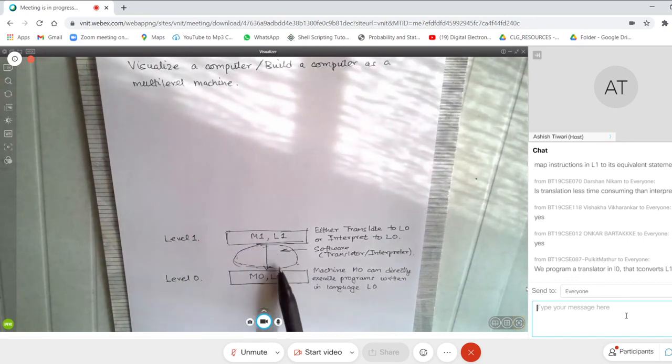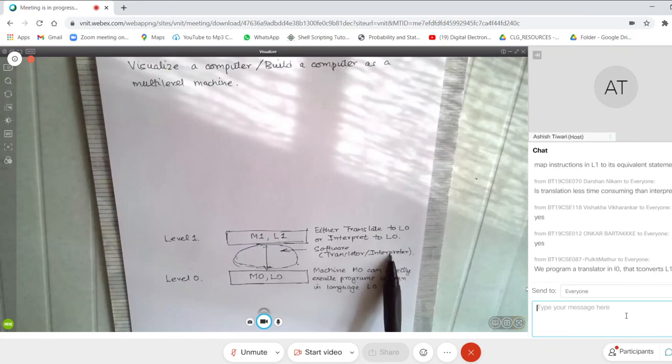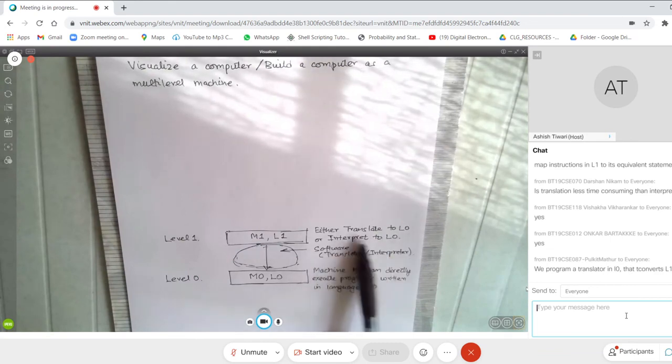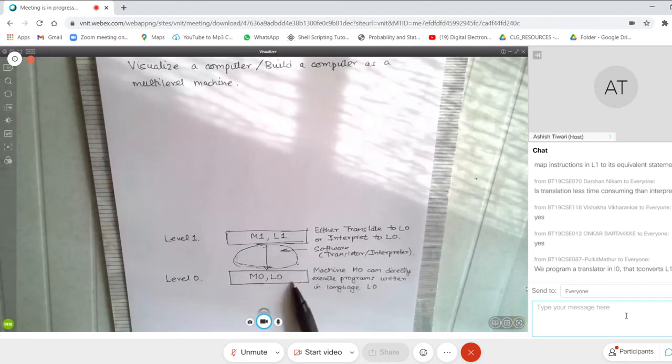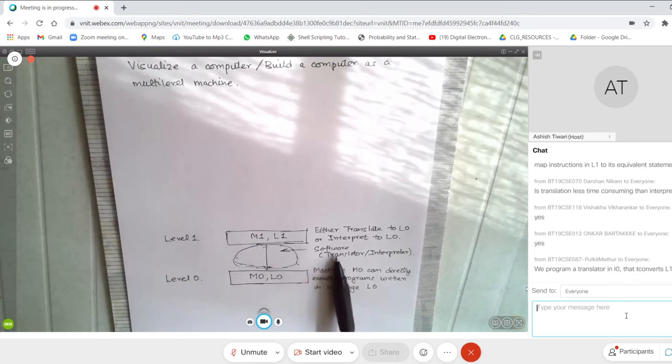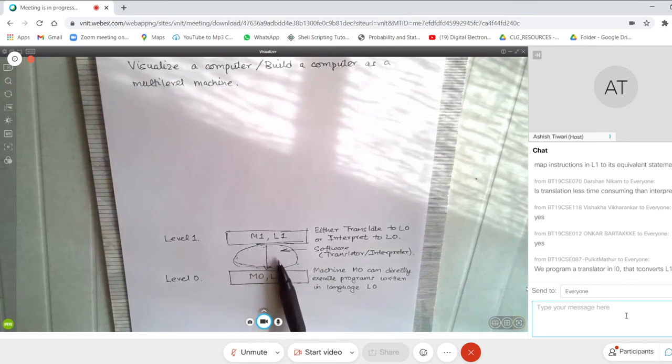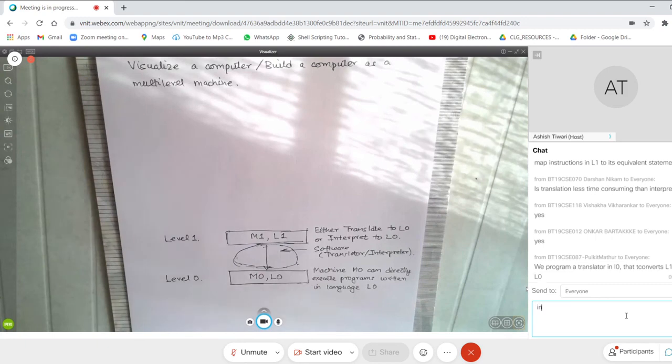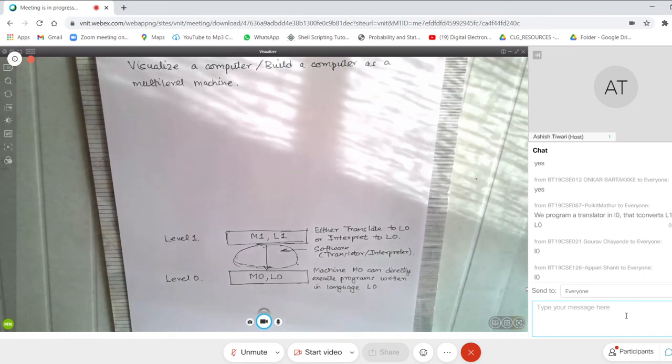You realize this machine by running a software on the hardware, and this software can either be a translator or an interpreter. If it is a translator, it translates to L0. If it is an interpreter, it interprets to level L0, or in other words, it executes on this machine. In which language do you need to write the translator or interpreter? L0. There is absolutely no other option.